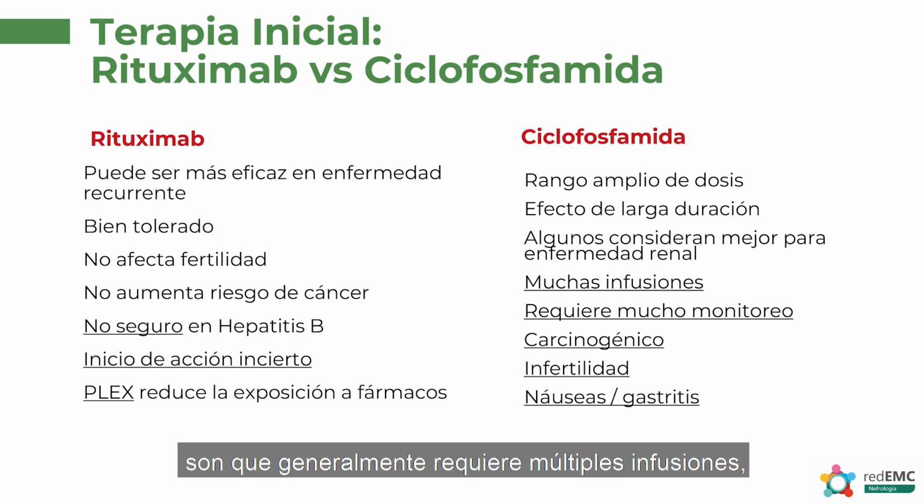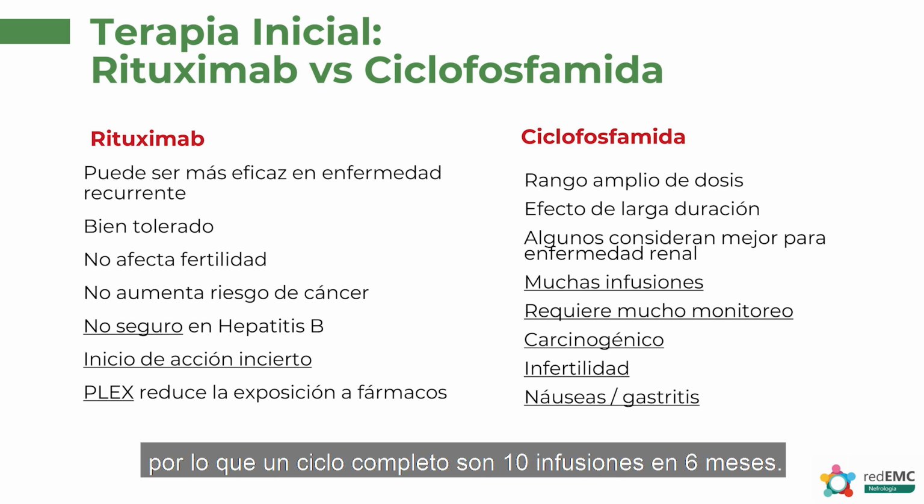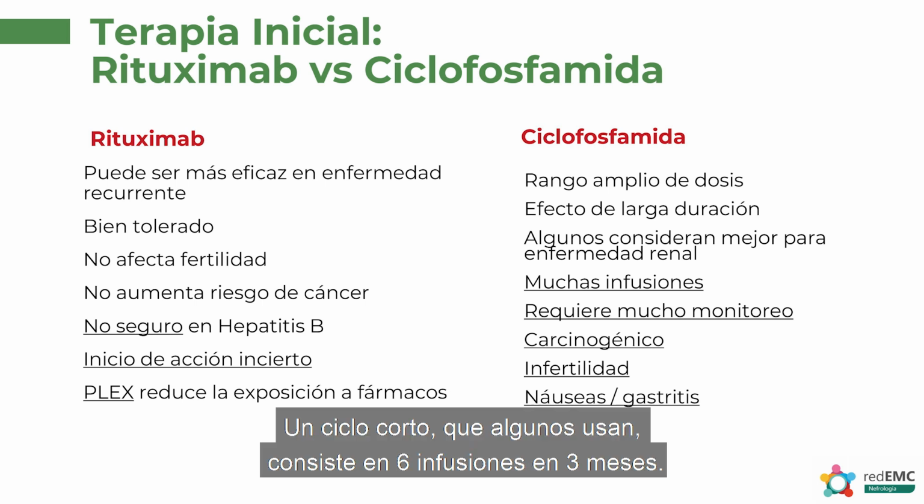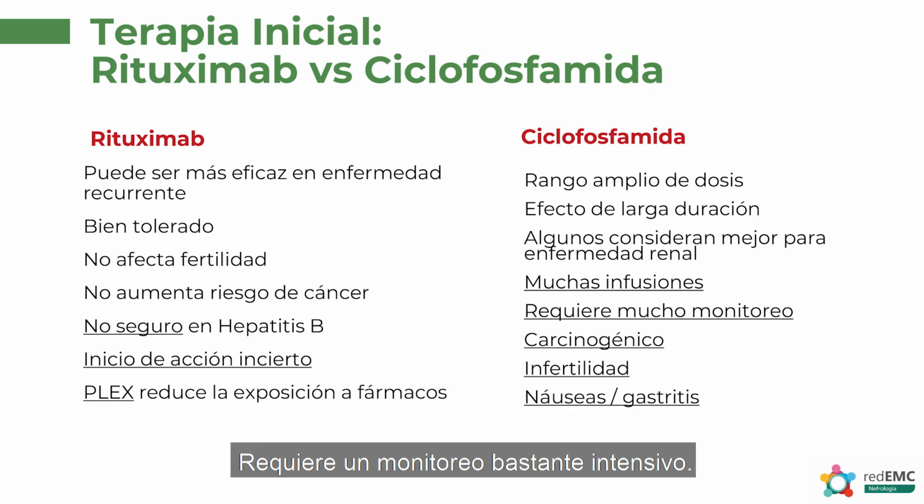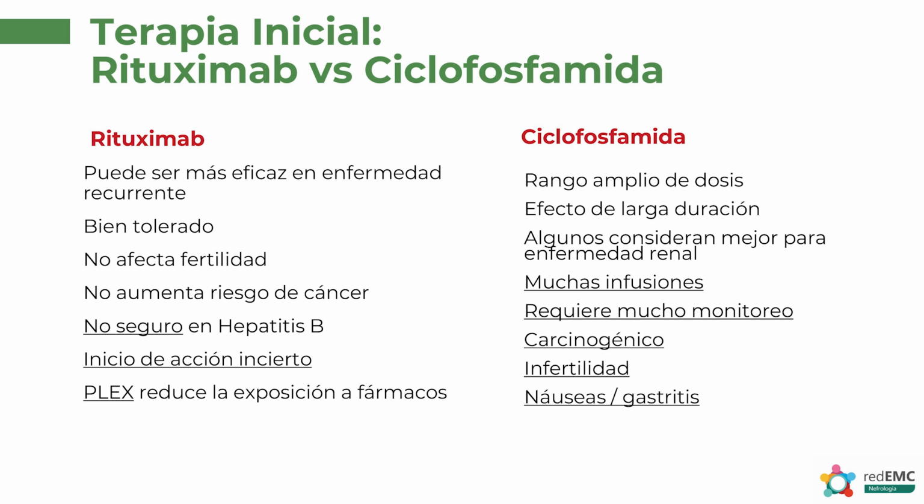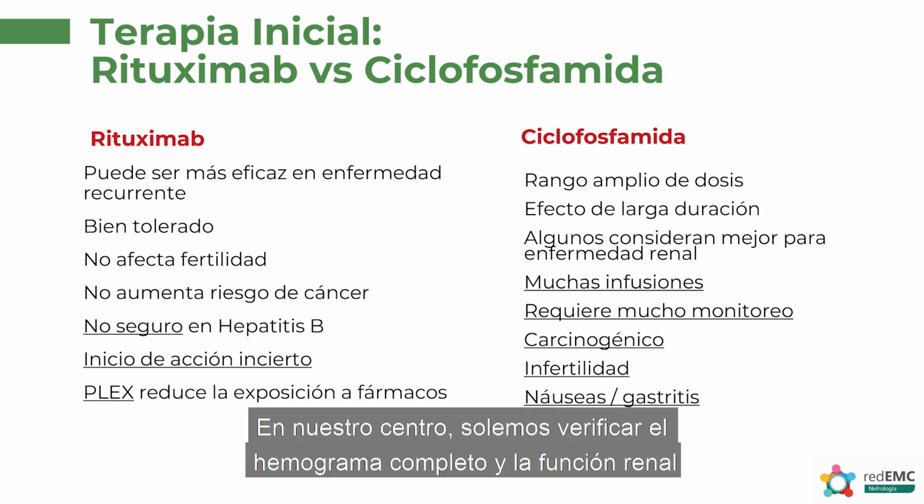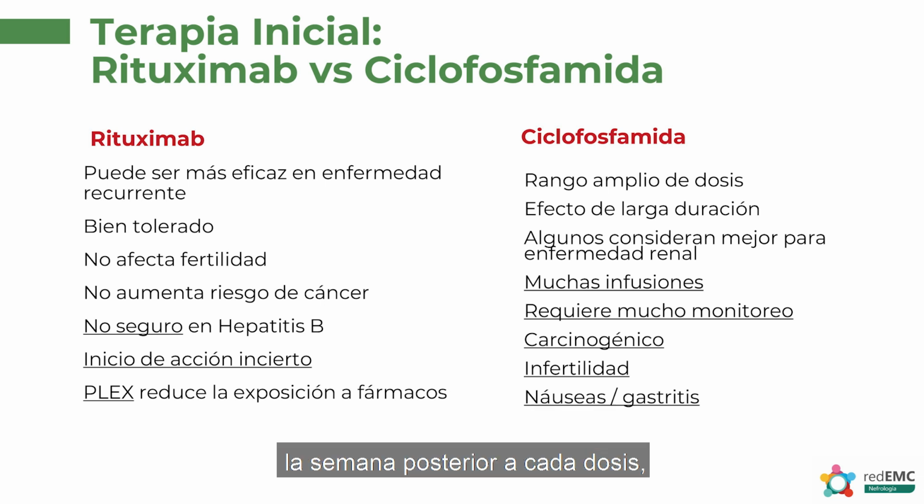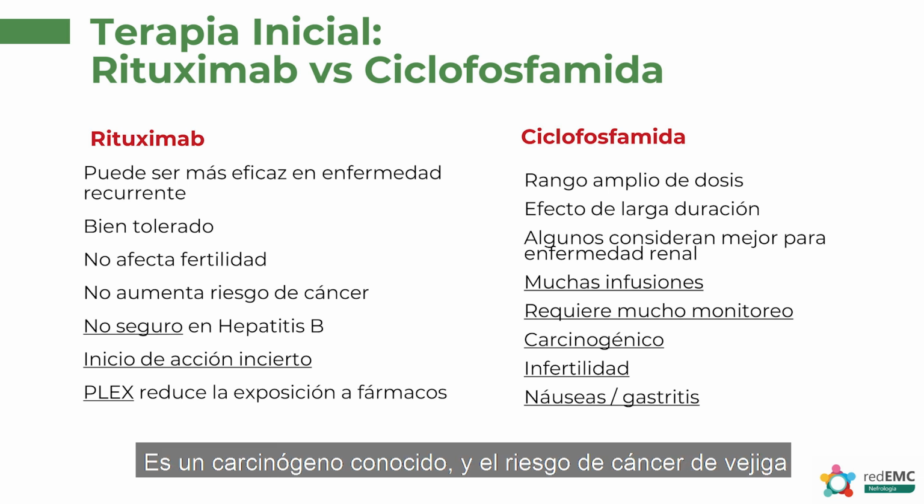Some of the problems with cyclophosphamide is that it generally involves many infusions. So a full course of cyclophosphamide is 10 infusions over 6 months. A half course, which some people use, is 6 infusions over 3 months. It does require a fair bit of monitoring. In our center, we typically check complete blood counts and kidney function the week after each dose, as well as immediately before each dose of intravenous.